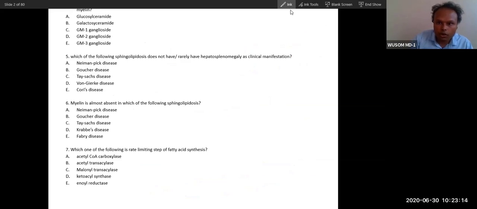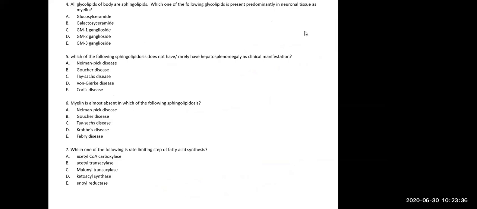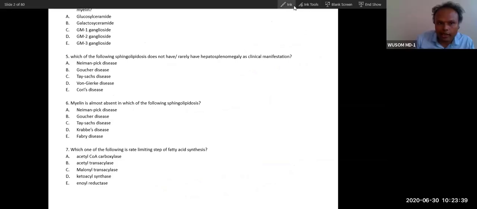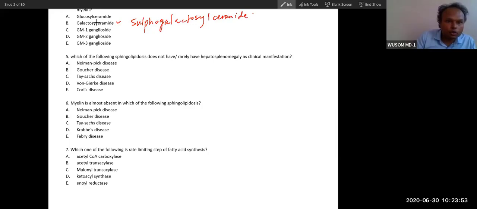Now, actually, these are a few questions you will be able to answer. All glycolipids of the body are sphingolipids. Which of the following glycolipids is present predominantly in neuronal cells as myelin? Galactoceramide. Yes, galactosylceramide and sulfogalactosylceramide. Did you get that? So two lipids.